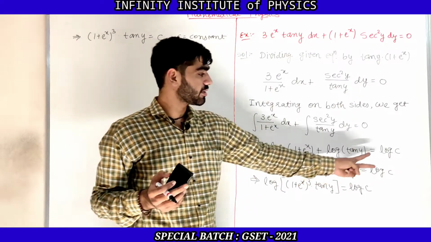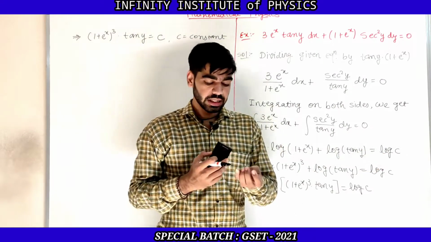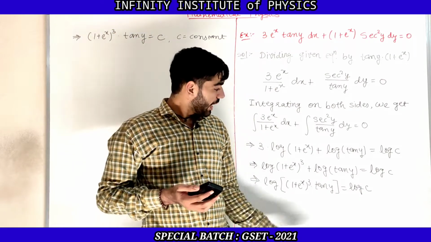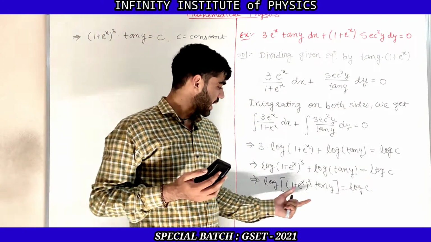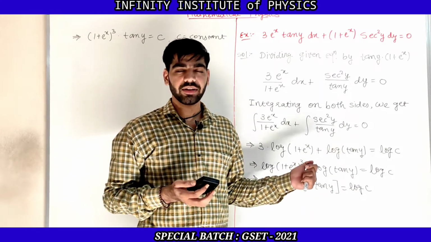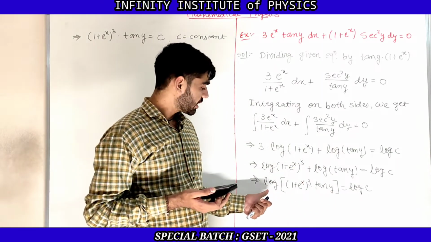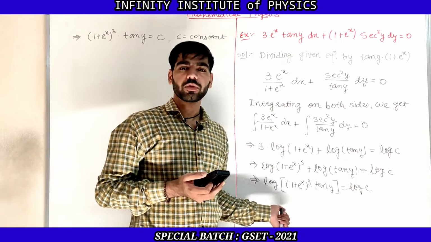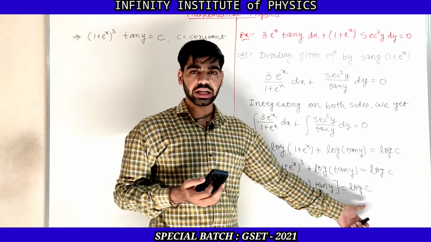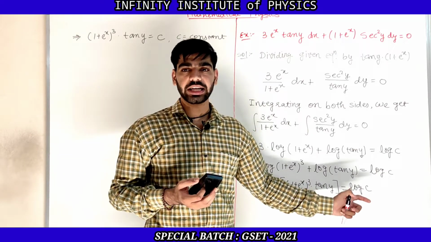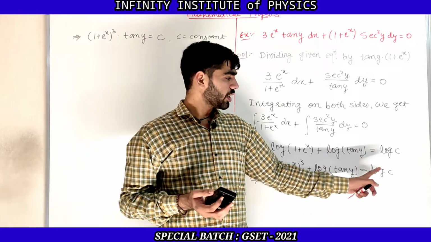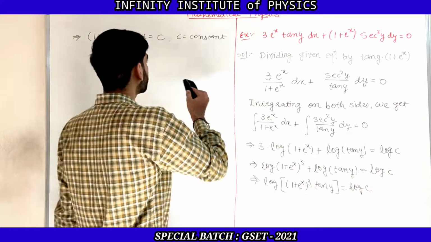Now the question is why I have taken log c instead of any constant c. I have taken log c because I can cancel out log directly from both the sides. That's why I have taken log here instead of just writing a constant. I have written it as log c. And if you take only c, then there is no issue.